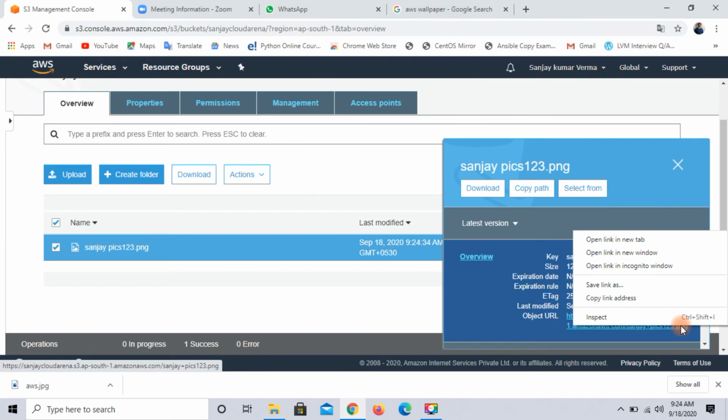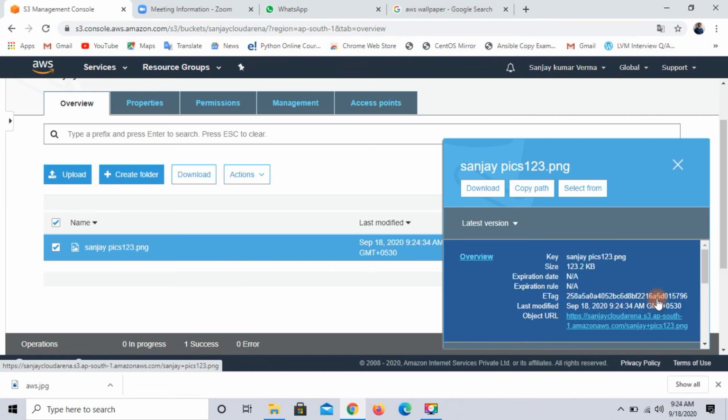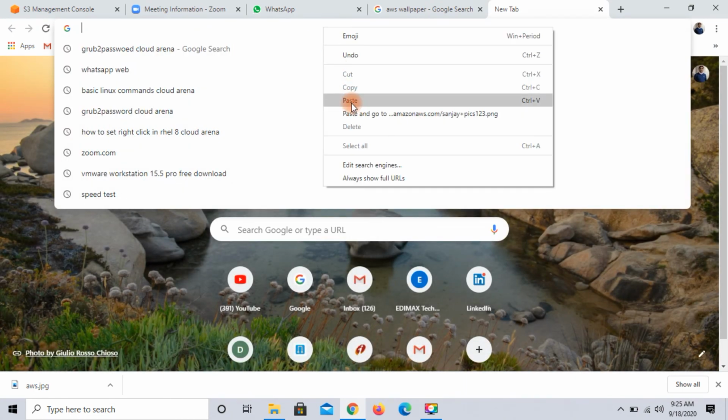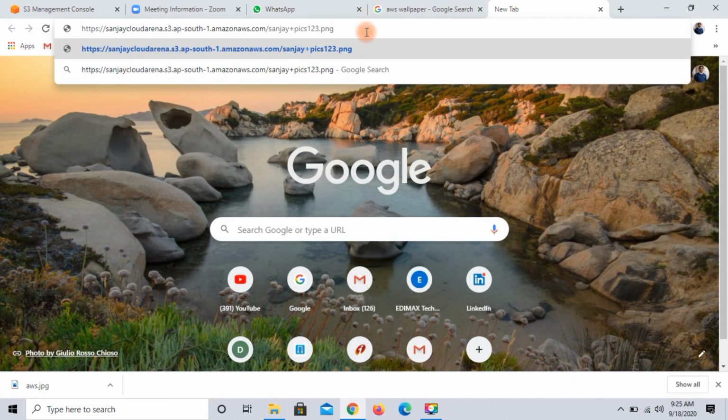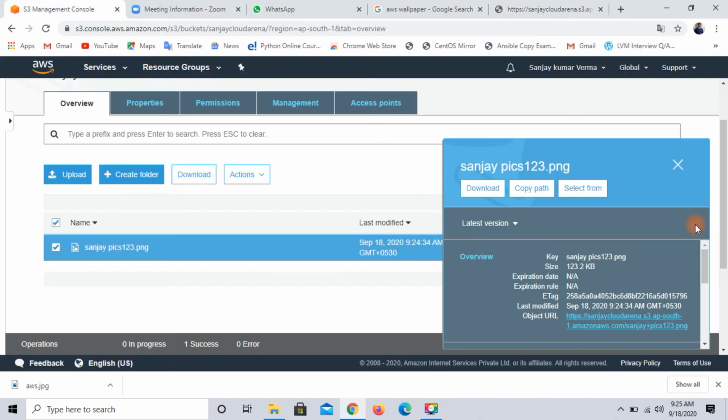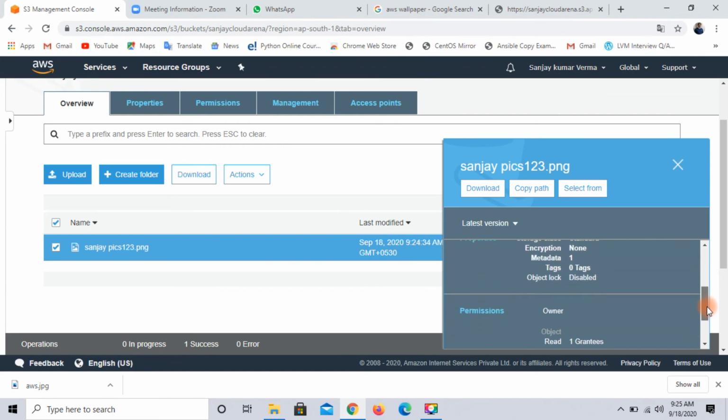object when I want to access it globally. So first of all I will copy this link, then I will paste this link or address in my browser. Will it be accessed or not? 100%, it will not be accessed because right now I did not assign the permission. So now I will assign the permission for this.